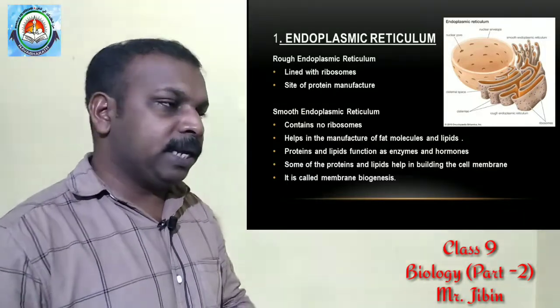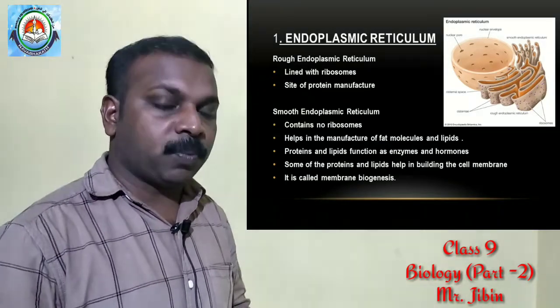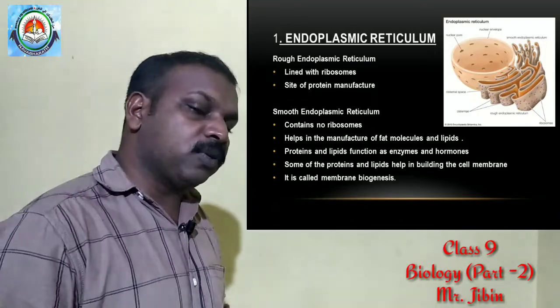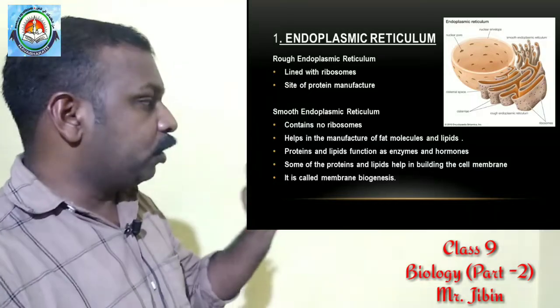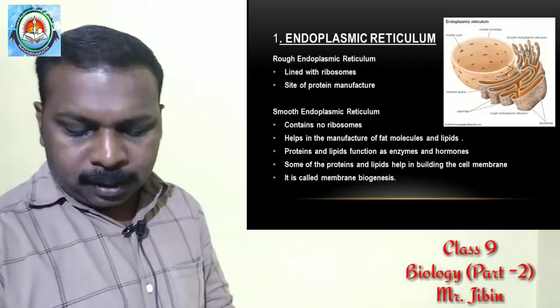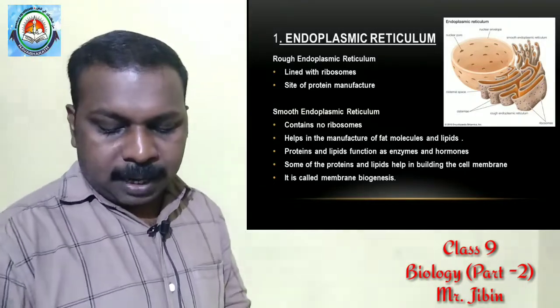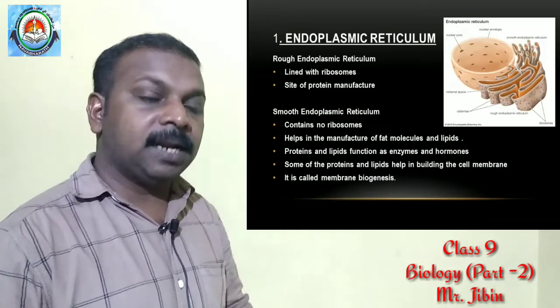We know that in each and every cell the proteins and other components are made. So proteins are manufactured by ribosomes. These ribosomes are present on the surface of the rough endoplasmic reticulum. And these manufactured proteins are sent to different places in the cell.